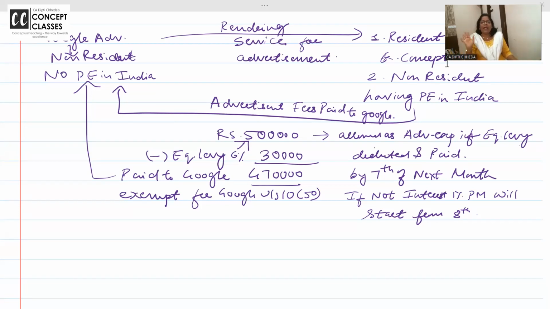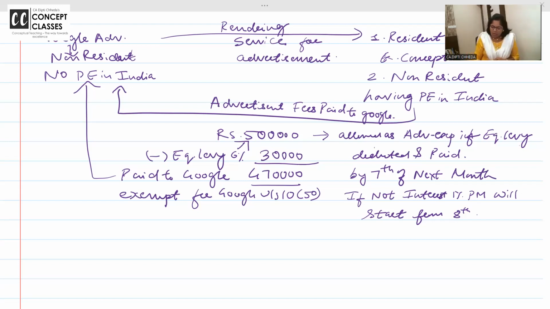I am saying allow me the advertisement expense because it is my business expense, but income is not coming to the government, so it was a loss to the government. That's why they said these kinds of services rendered for advertisement and all, if foreign non-residents are earning through India through advertisement, deduct 6% equalization levy and pay. Now, 4,70,000 paid, is Google liable to pay tax in India? No. Clear to all of you?